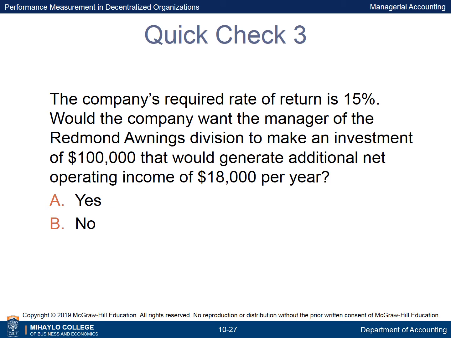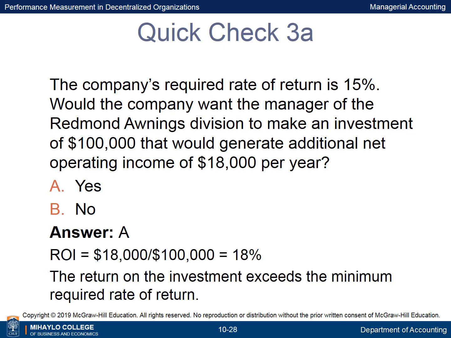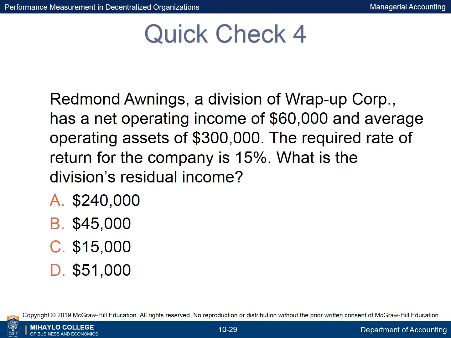Would the company want the manager to make an investment of $100,000 that would generate additional operating income of $18,000 per year? Yes, the company would want the manager to invest in this project because the return on the investment of 18% exceeds the minimum required rate of return. Using the same facts, what is the division's residual income?